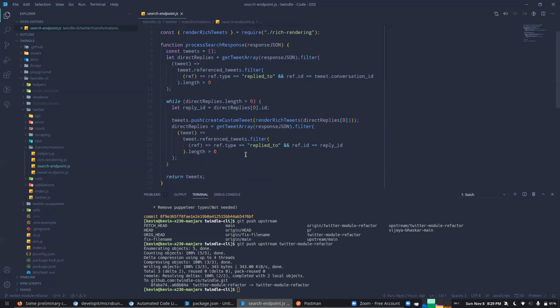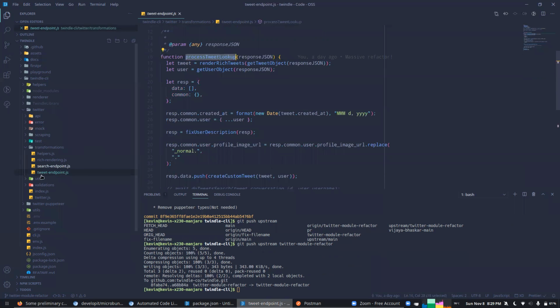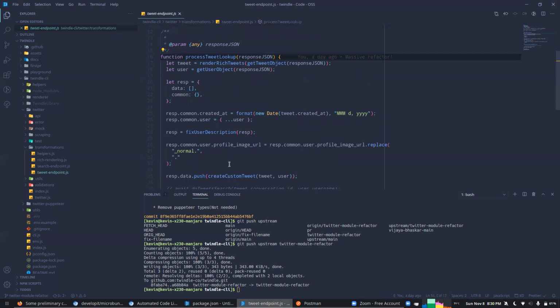Otherwise, the same logic. So what I understand is that you would run the API call, then filter and get the first tweet, and run this from the tweet endpoint. Then you would remove the first tweet and run the same search endpoint processing. My code here is a little messy, so I need to remove the first tweet from the response and then do the same search response logic that I did previously. So essentially you are able to reuse both these functions. Yeah, I just need to figure out if there is any small minor issue here and there.